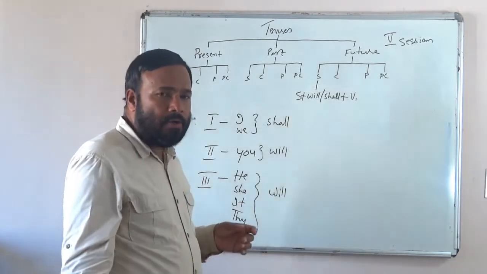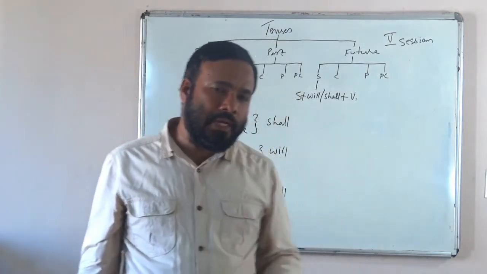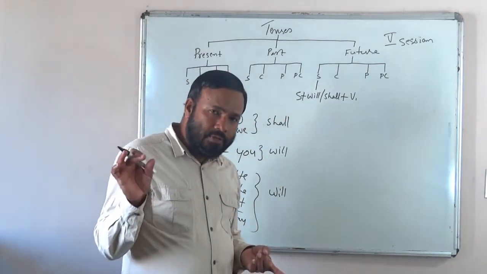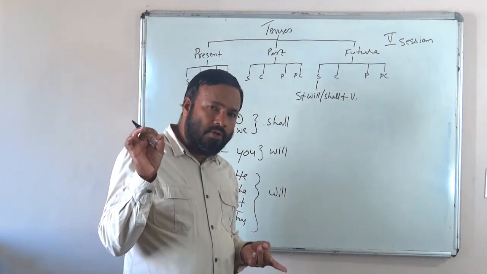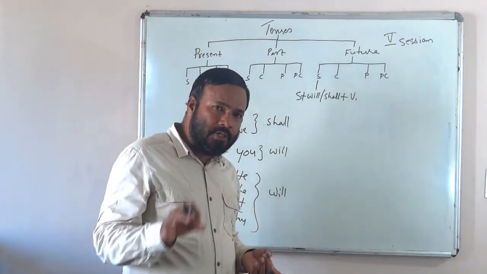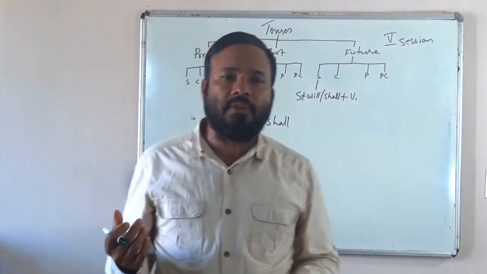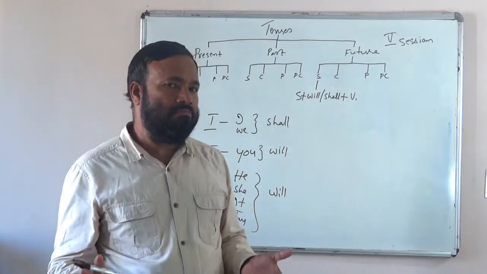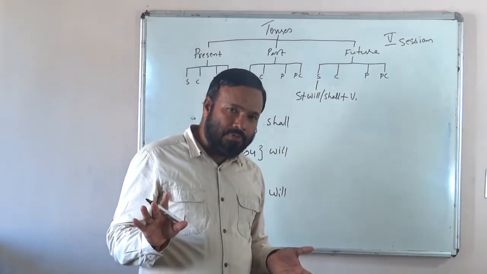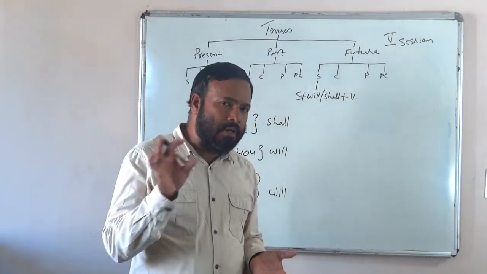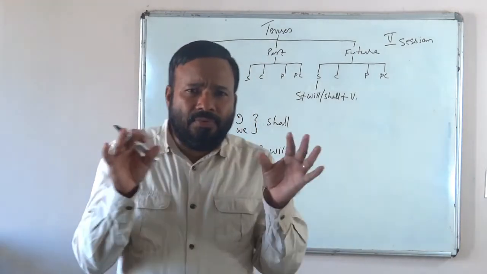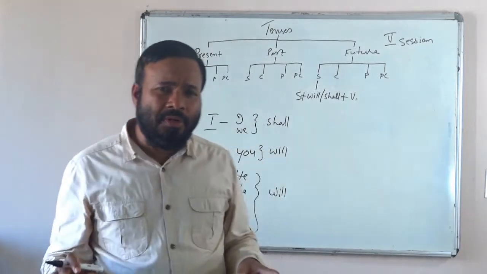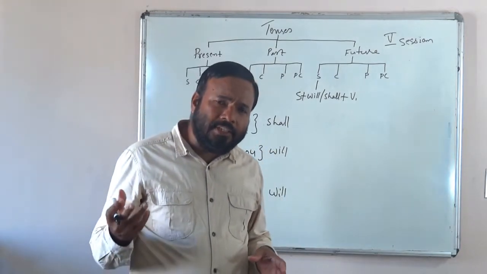But what happened later on? People started misusing the language. Even when there is no such surety or no such determination, people went on using will with the first person also. And now, at present, in current English, contemporary English, that difference is almost gone. I will go there, I shall go there.